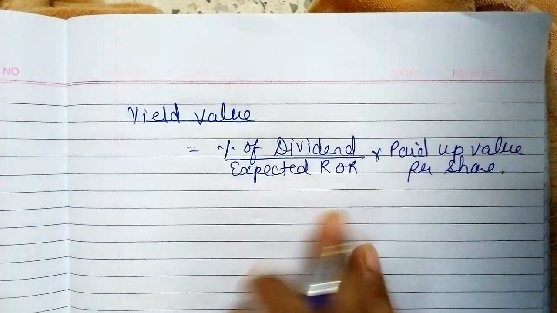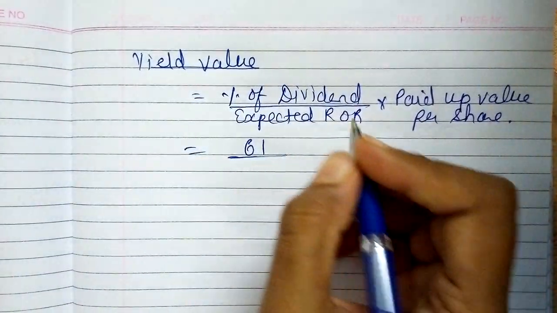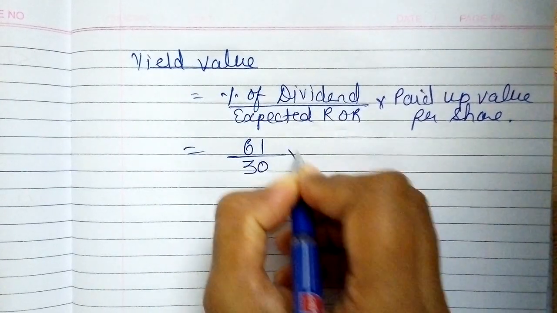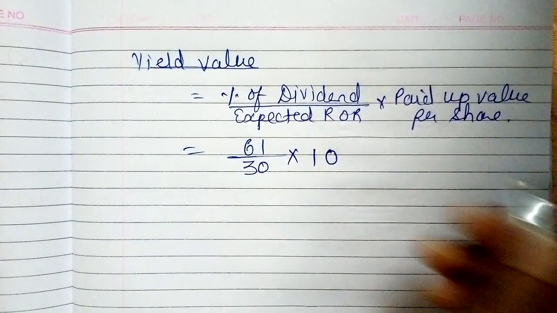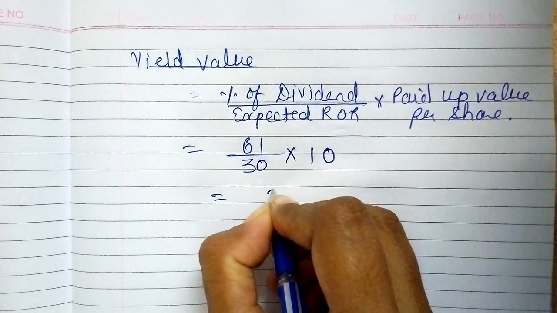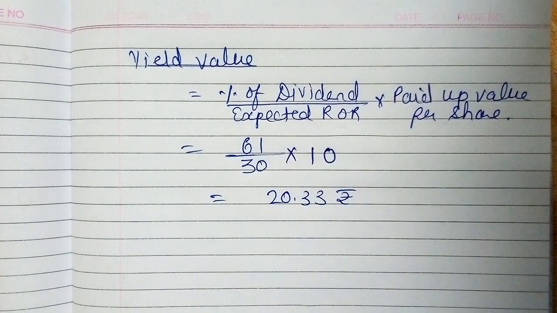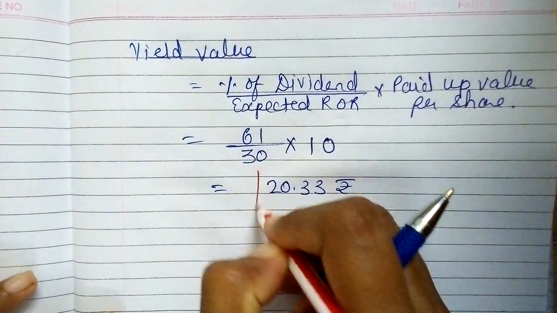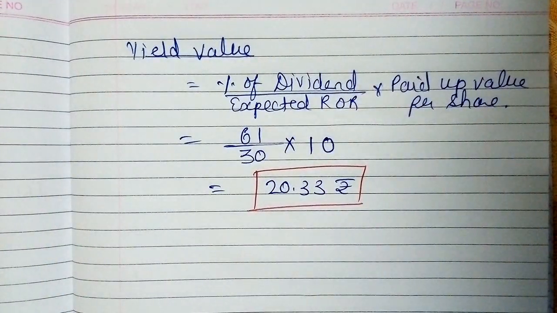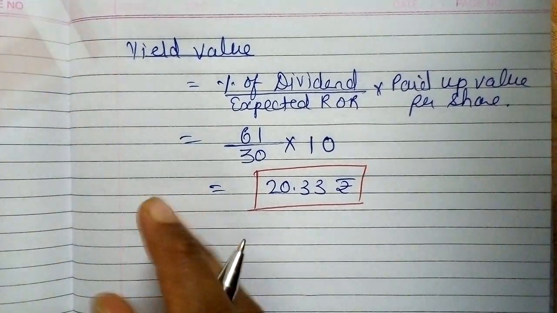Okay, so that is 61% of dividend, expected rate 30, and paid up value per share 10 rupees. So my answer is 20.33 rupees, right? My intrinsic value was 45 and my yield value is 20.33.